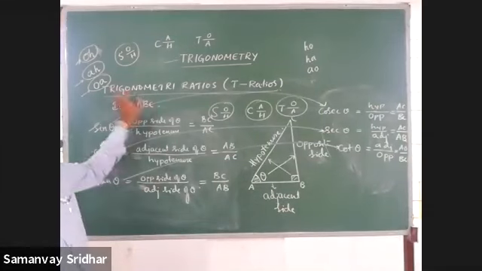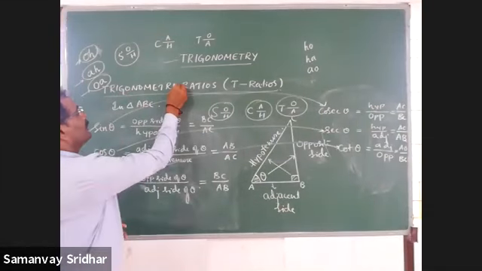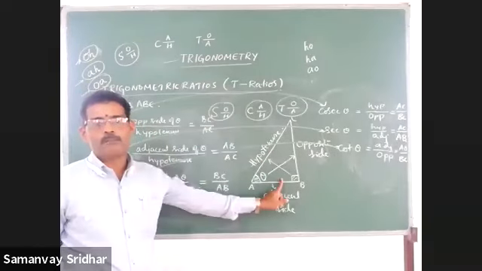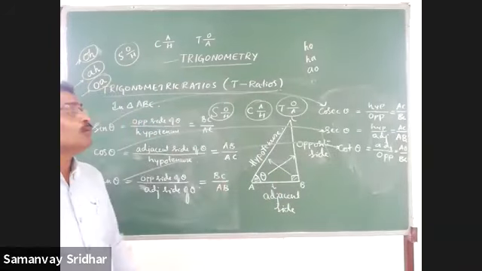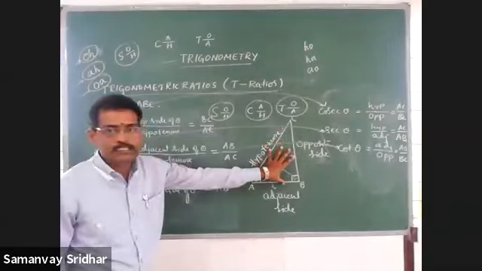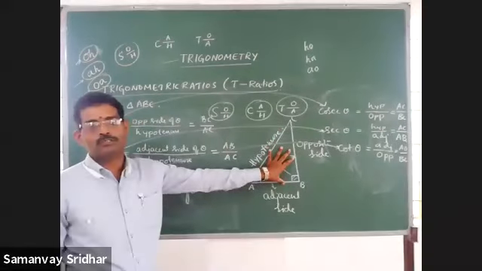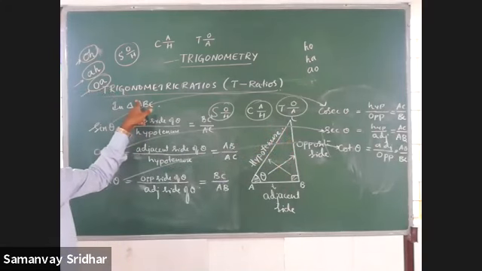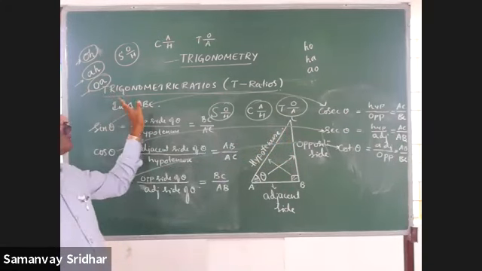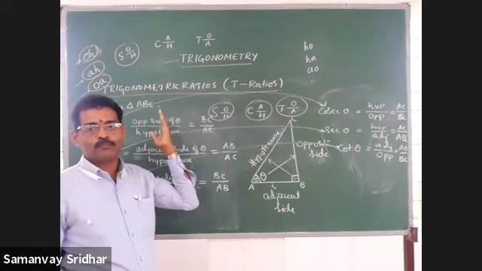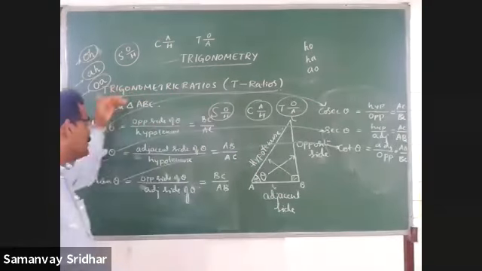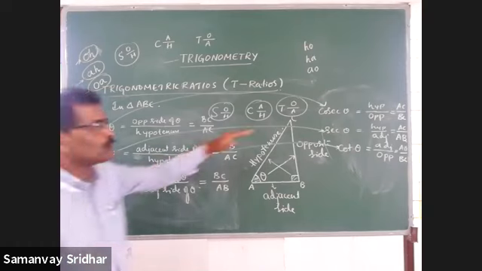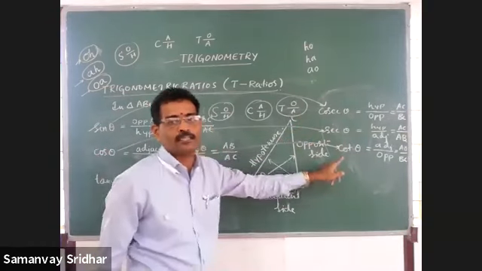Here, we connected trigonometry with the sides of the triangle. By taking all the three sides, we formed fixed ratios. We connected those fixed ratios to trigonometry, and they are called trigonometric ratios. They are named sin theta, cos theta, tan theta, cosec theta, sec theta, cot theta.